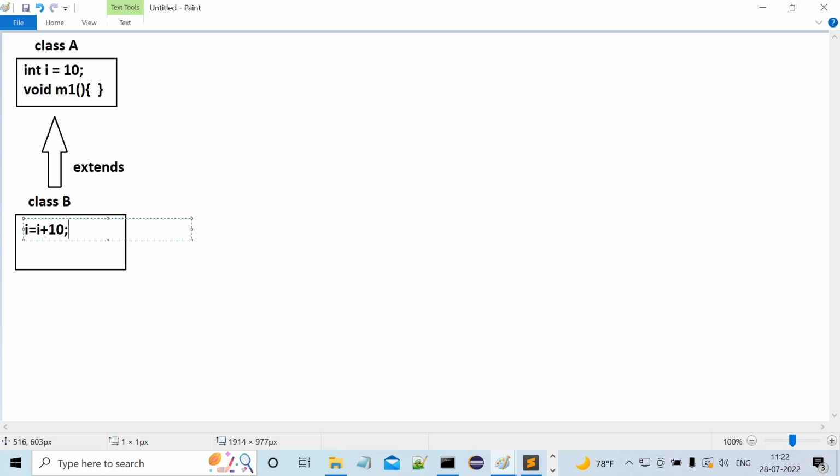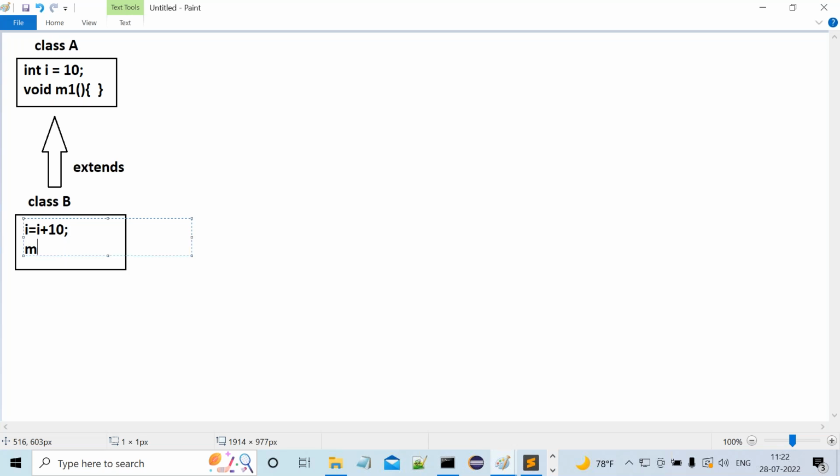Where is the i variable really declared? The i variable is declared in the superclass. But where are we reusing that i variable? Inside the child class. Now, is it not reusability? In class B, if we want to use i, we would have to declare it in general. But I declared the i variable in the superclass and I'm using that i variable in the child class. So reusability we achieved or not? Reusability is achieved or not?